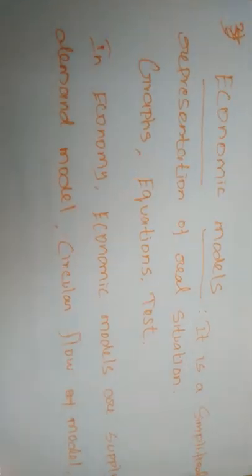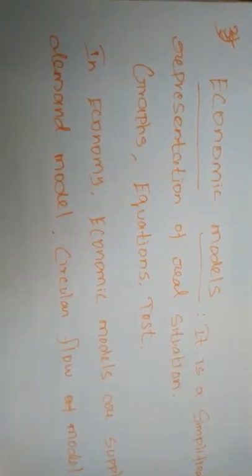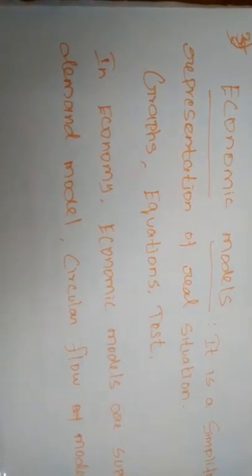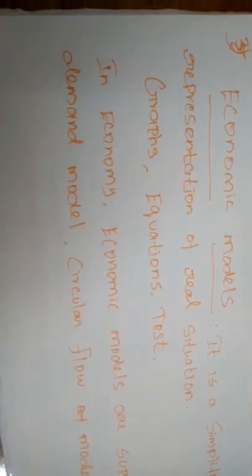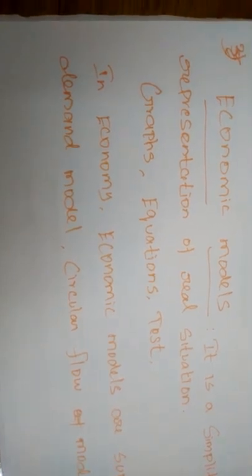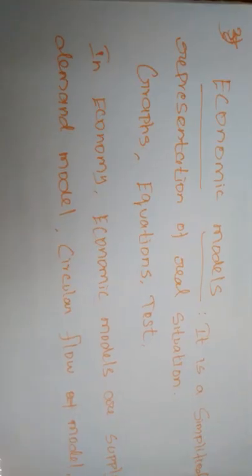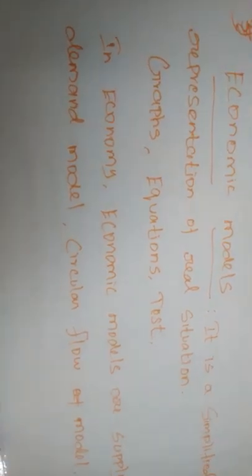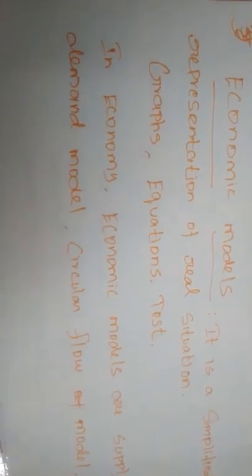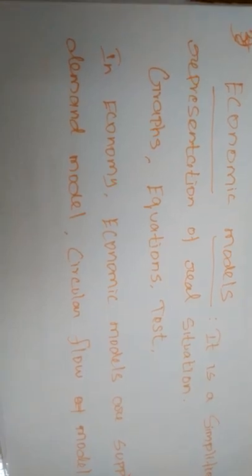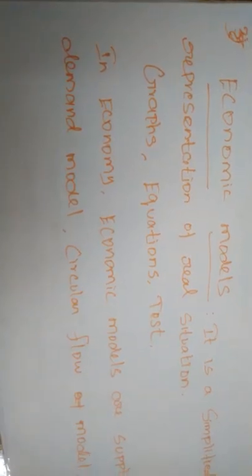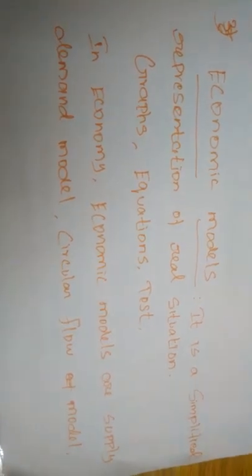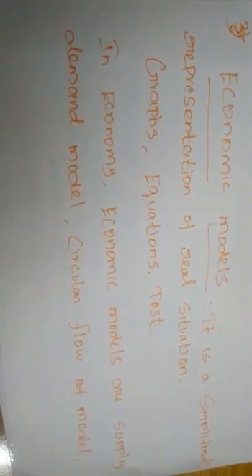Another one is firms. What are the features of the firms? The firm sector generates its revenue by selling goods and services to the household sector. Any firm will earn its income by using the factors of production for producing commodities.